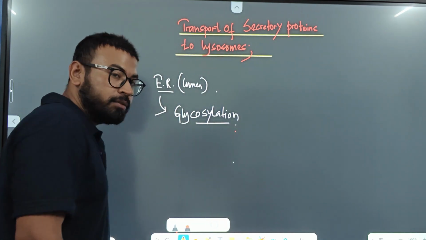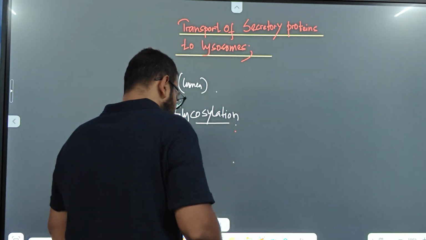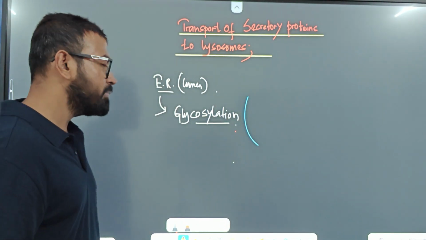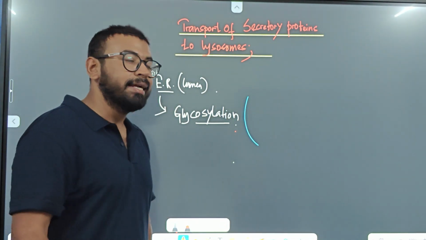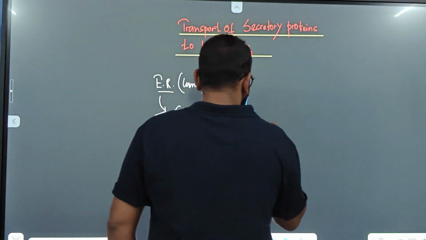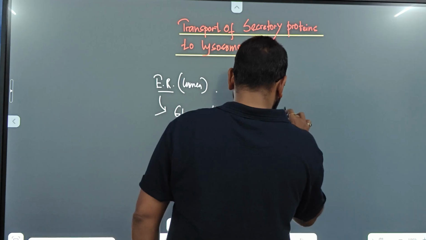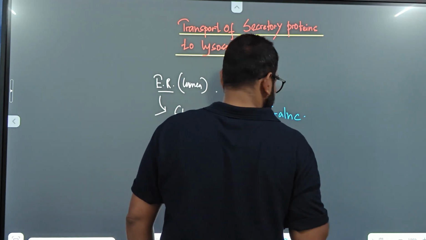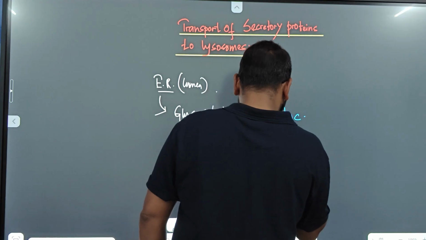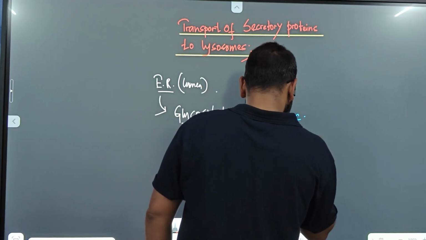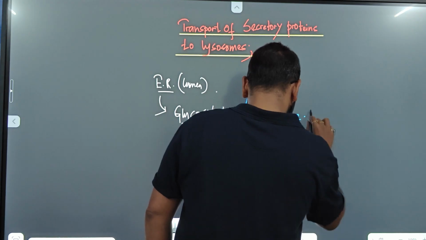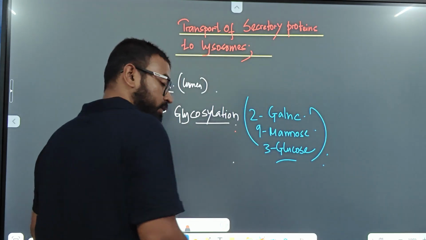During glycosylation, certain moieties bind with the protein. Glycosylation can be of two types, N-linked and O-linked. I am not getting into the depth of it. Two N-acetyl glucosamine (GlcNAc) units, 9 mannose units and 3 glucose units bind with the entire protein.